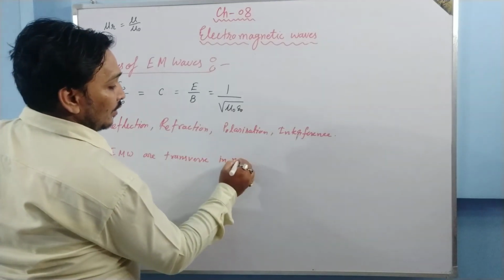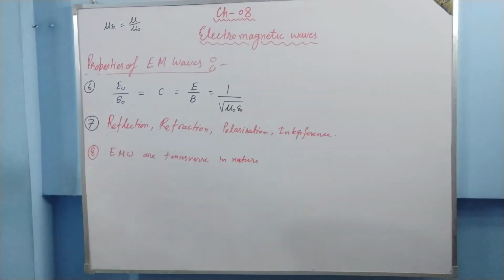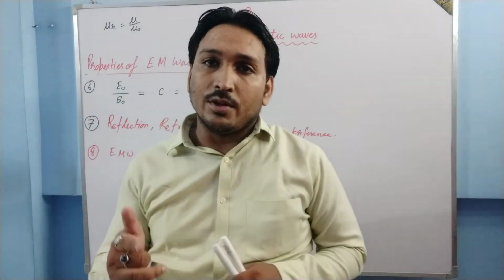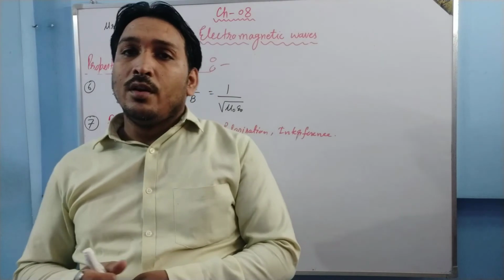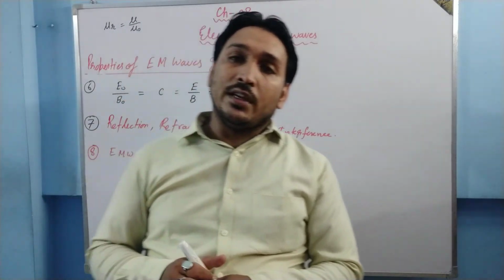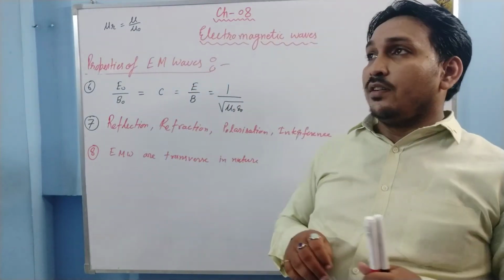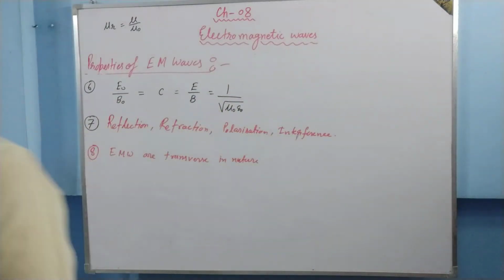Why should we say transverse? Because the direction of vibration of electric field as well as the magnetic field is perpendicular to the direction of propagation of wave, and that's why we are saying that EM waves are transverse in nature because of that perpendicular vibration. So these are all the properties.